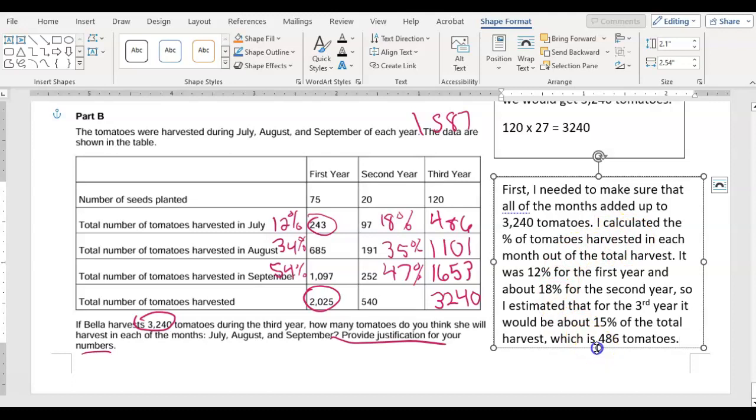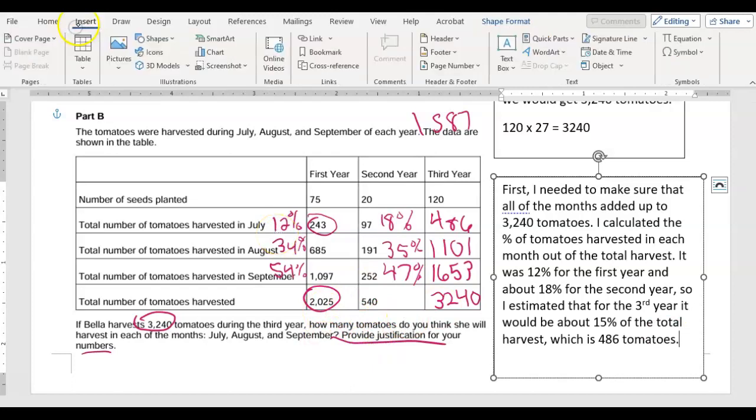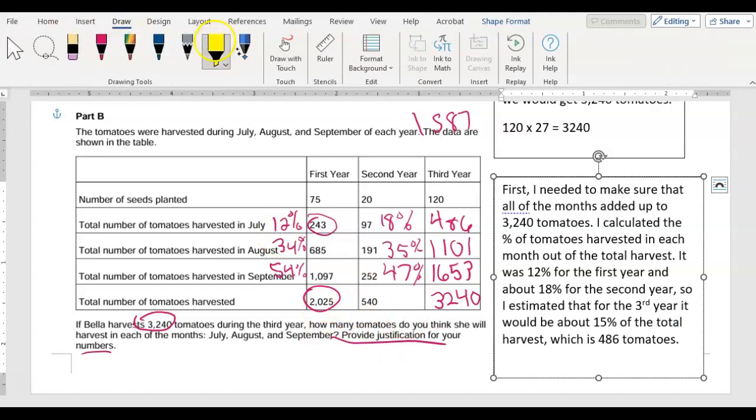Right? So you're explaining how you got your numbers, all right? And looking at the percent of tomatoes that were harvested per month out of the total. So the key thing here, again, is that you need to provide justification for your numbers. I'm going to show you the rubric so you can see what I mean.